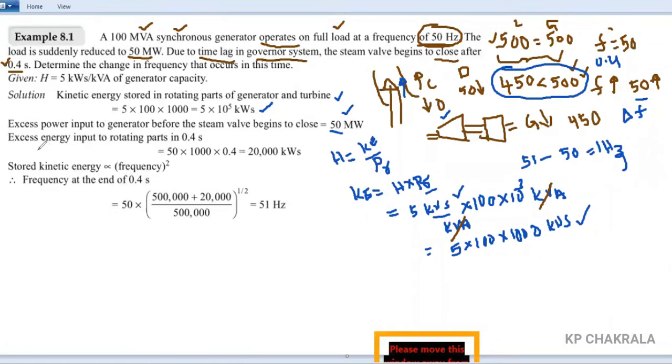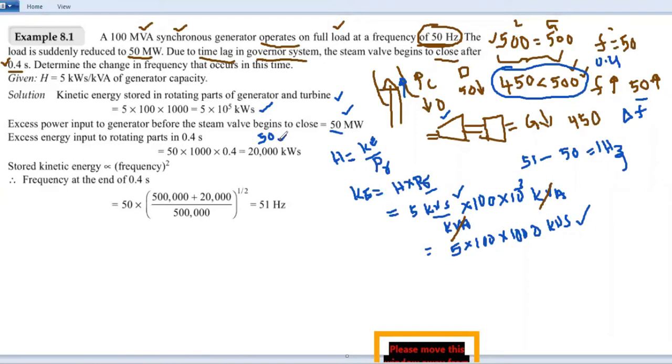Now excess energy input to the rotating parts in 0.4 seconds is. During that time we are generating 500 megawatt, but we want only 450 megawatt. So a 50 megawatt balance is there. We are generating 50 megawatt more, but where does it go? Because we want only 450 megawatt, but we are generating 500 megawatt. The difference is 50 megawatt.